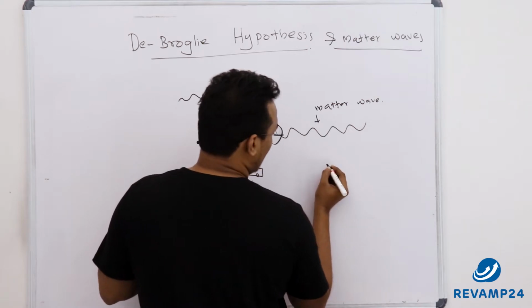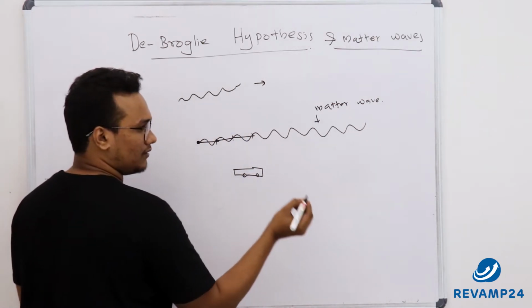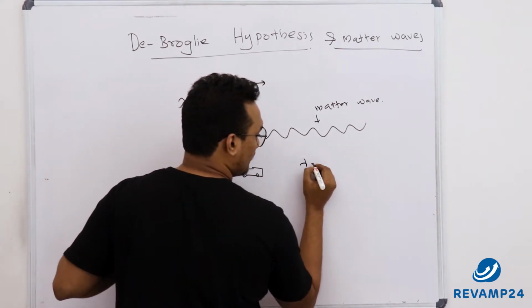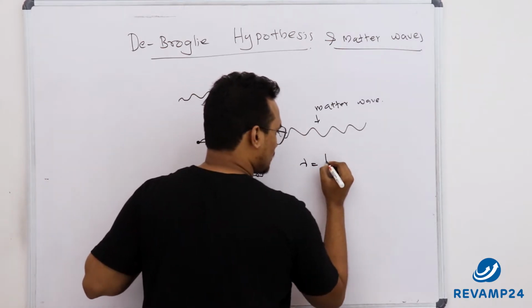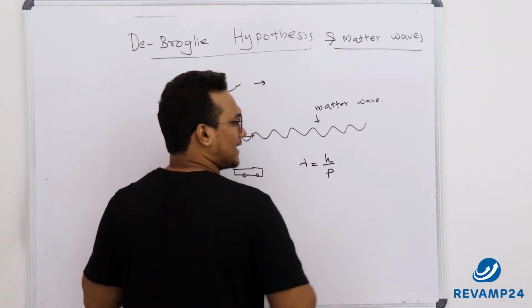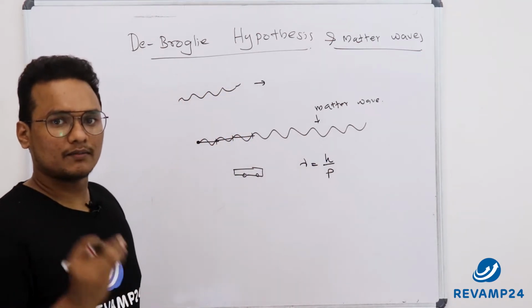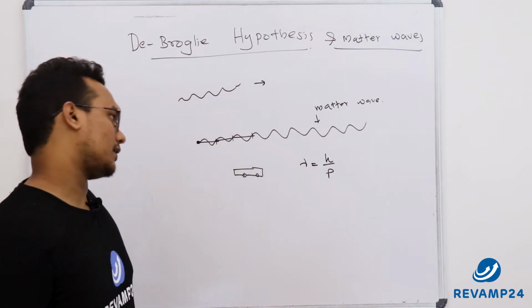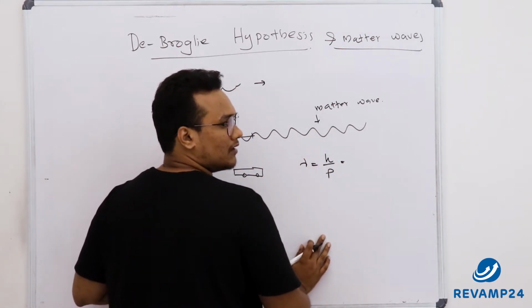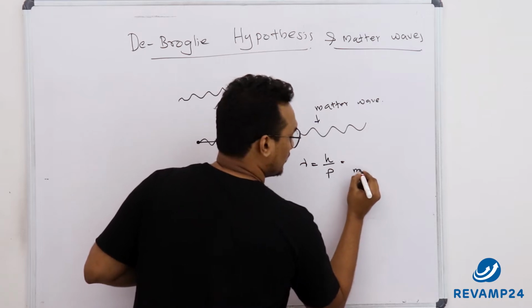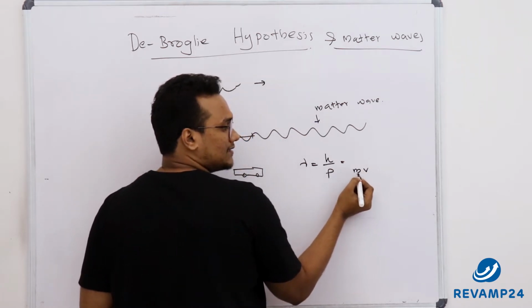Now De-Broglie gave the wavelength of the wave associated with a moving object, which is equal to h by p, where h is Planck's constant and p is the momentum of the moving particle. With a material object, what is the momentum? It is equal to m into v, because matter has a mass.